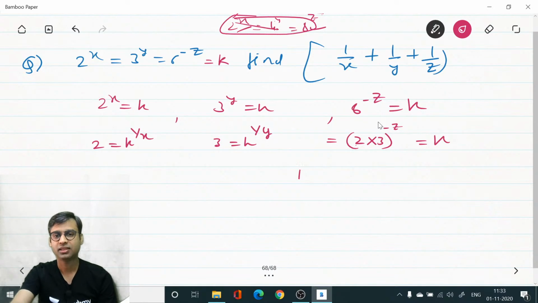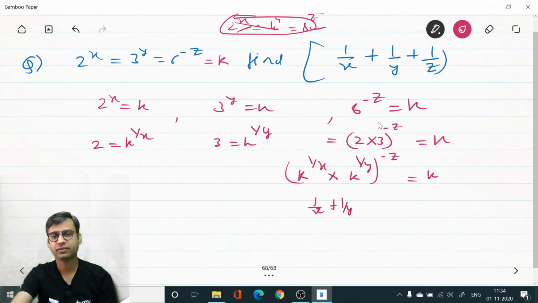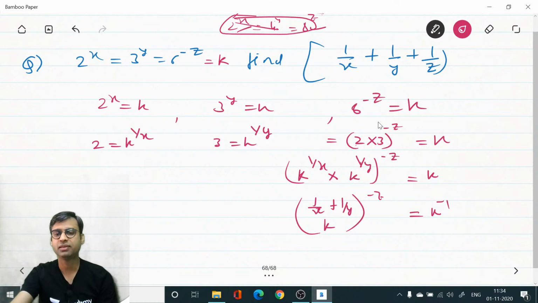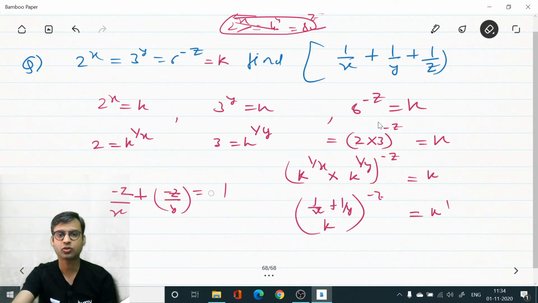For 2 we write k power 1 by x, for 3 we use k power 1 by y, whole power minus z, multiplication equals k. Base same, power add, so k power (1 by x plus 1 by y) power minus z equals k power 1. Base same, power equal, so minus z by x plus minus z by y equals k power 1.